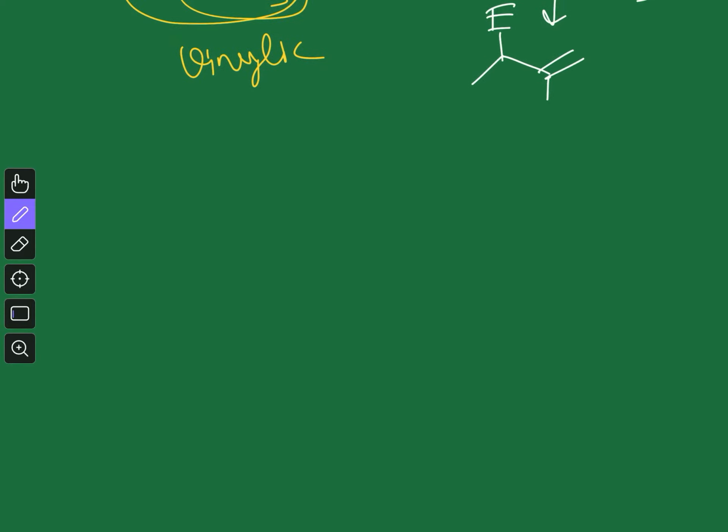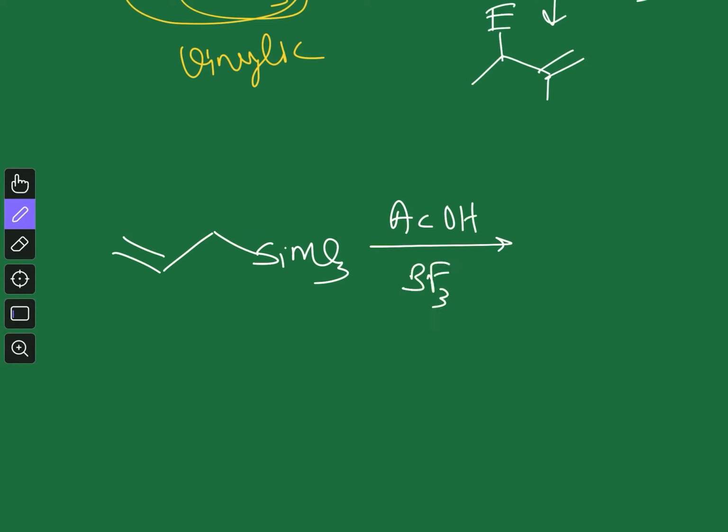So we can show another example here. Let's say you have this compound, and you react it with acetic acid in the presence of BF3. Generally for this kind of reaction you need some activator or some Lewis acid which will activate the electrophile. In this case BF3 will activate the acetic acid to generate a proton, H plus.